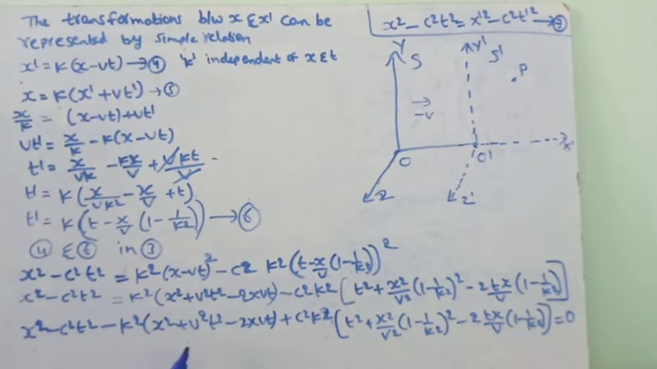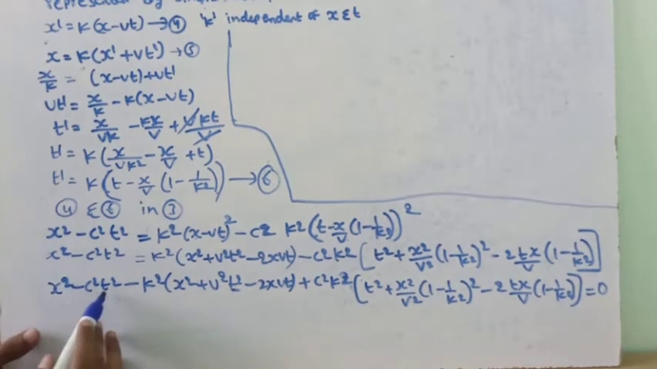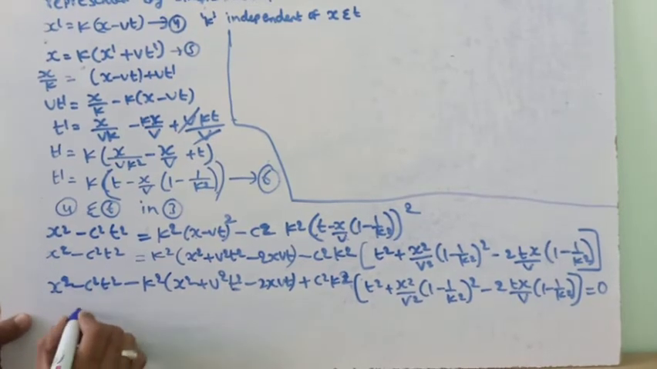Hence the coefficients of various powers of x and t must vanish separately. Equating the coefficient of t square to 0, we get the k value. We substitute this k value to get the Lorentz transformations. We need to vanish the t square coefficients. Searching for t square, here in this term t square is there, so the coefficient of this term is minus c square.